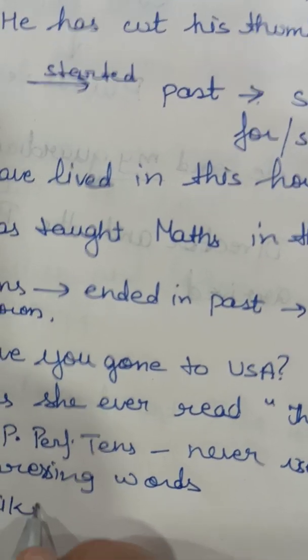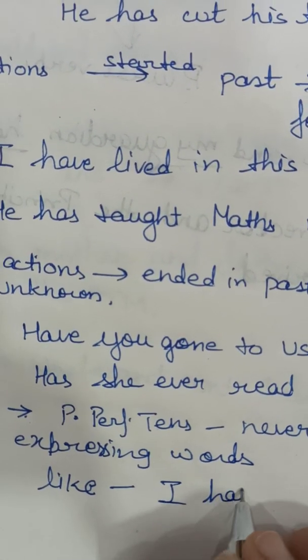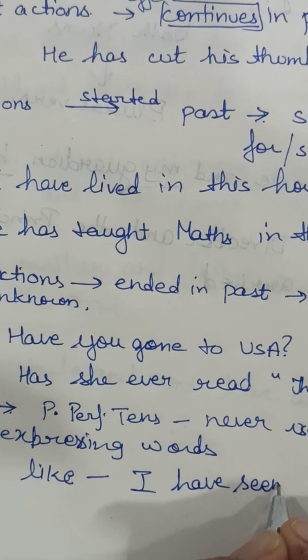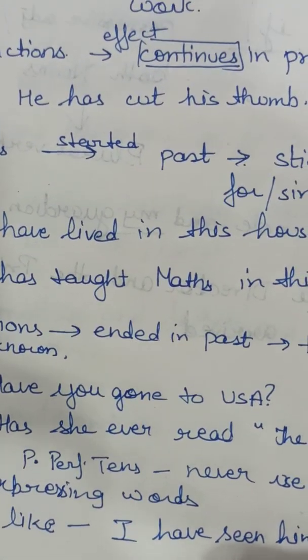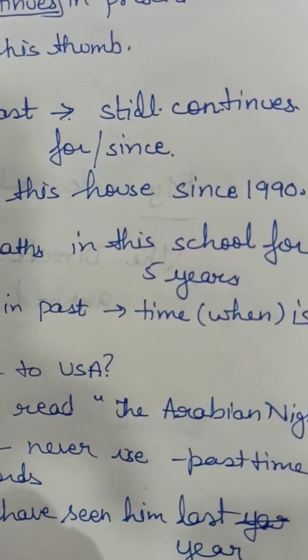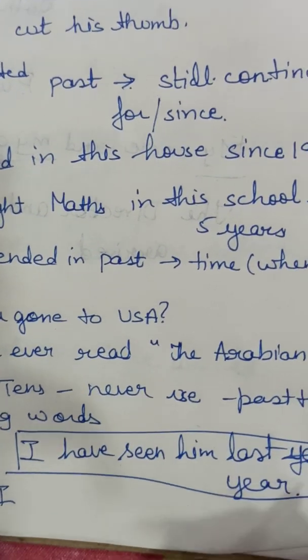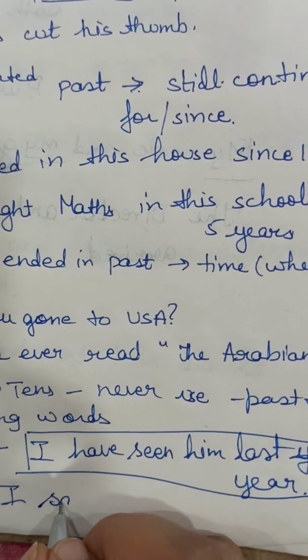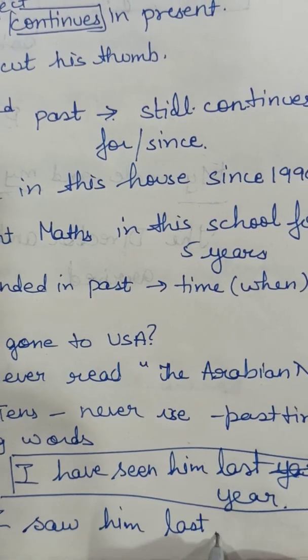We cannot say I have seen him last year. So this is wrong. Okay, what would we say? I saw him last year.